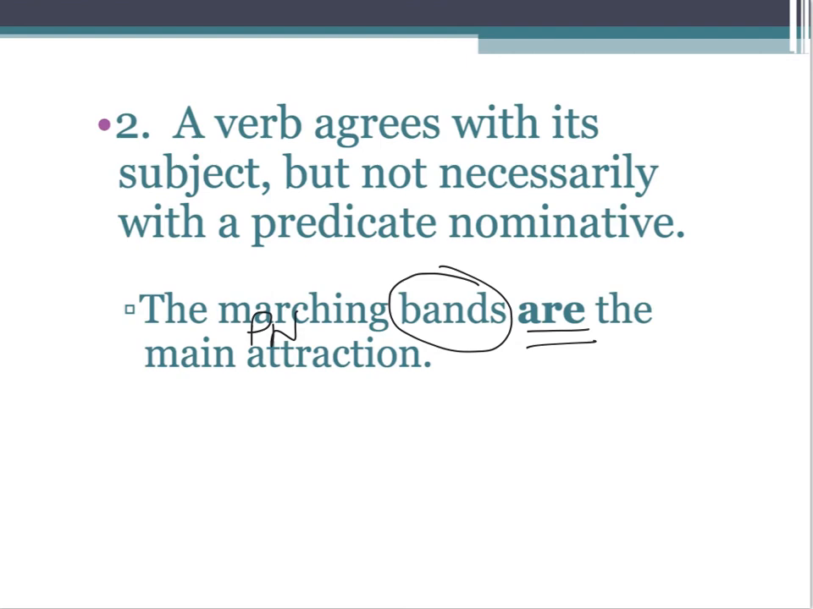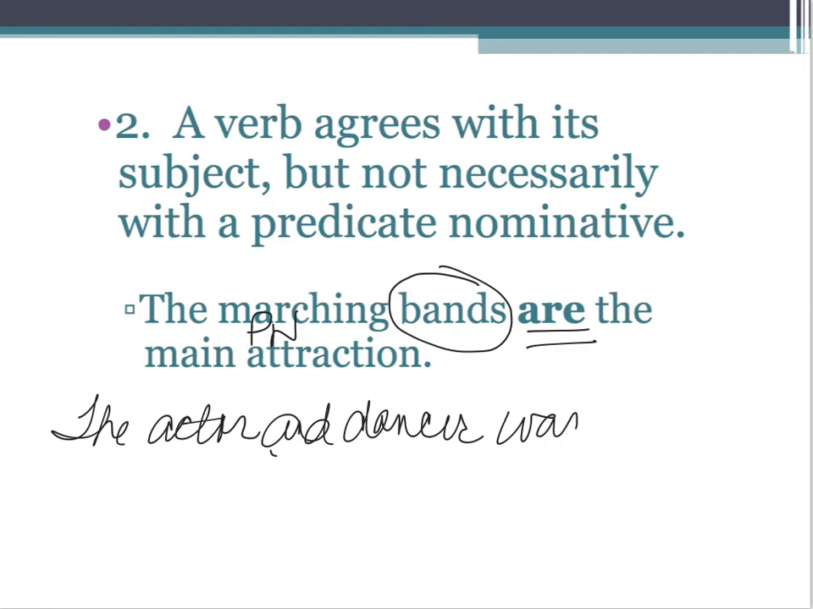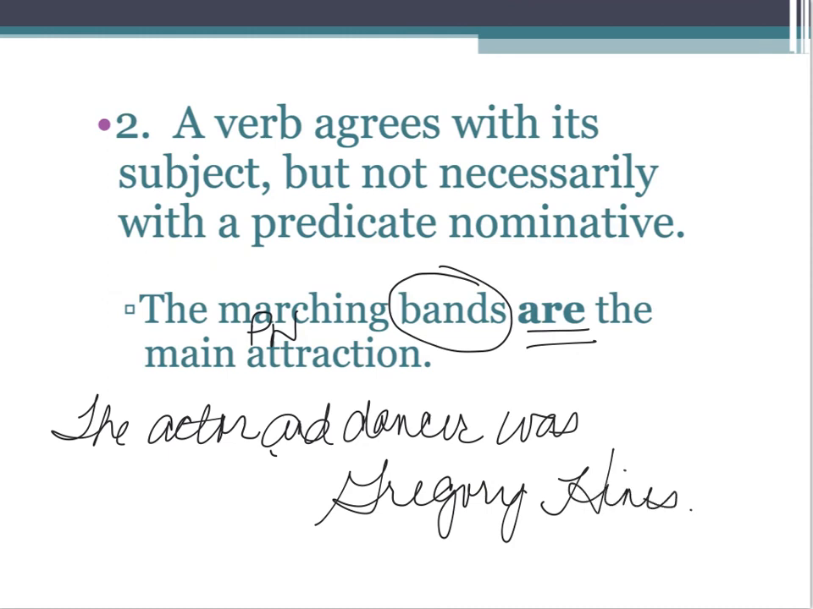We had a similar sentence the other day. It said the actor and dancer was Gregory Hines. This was from the worksheet. And in that sentence, was is singular. We had been talking about how and generally creates a plural. So this was a sentence where we saw an exception.